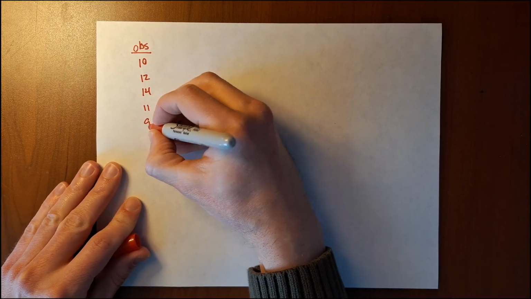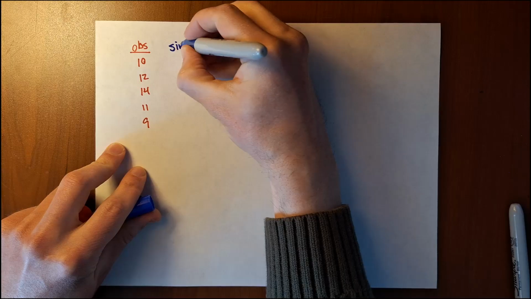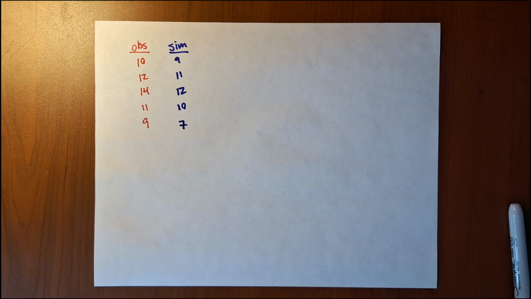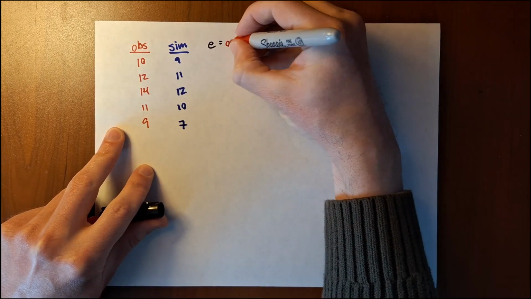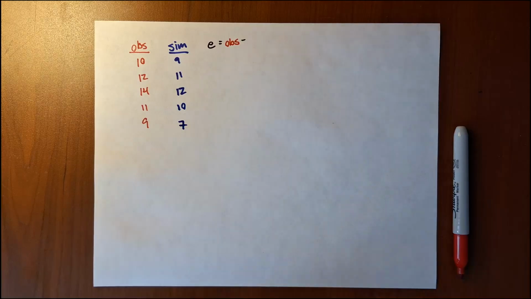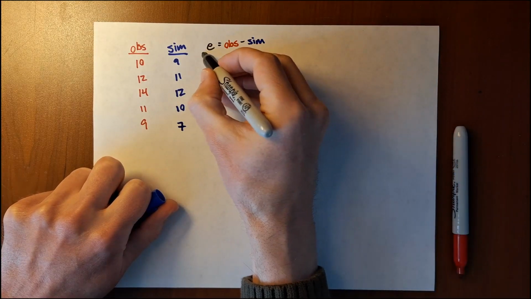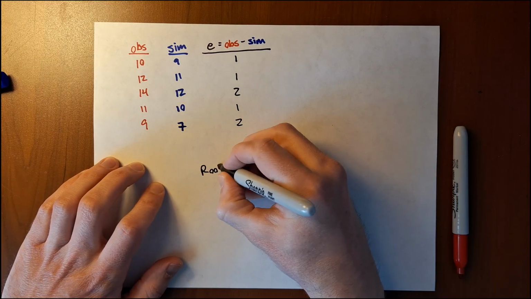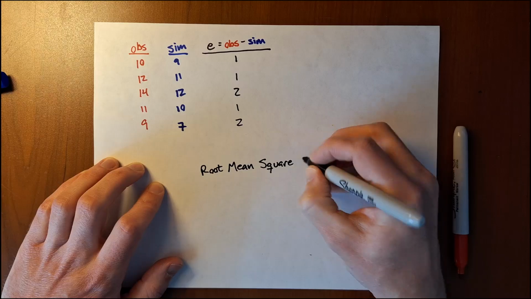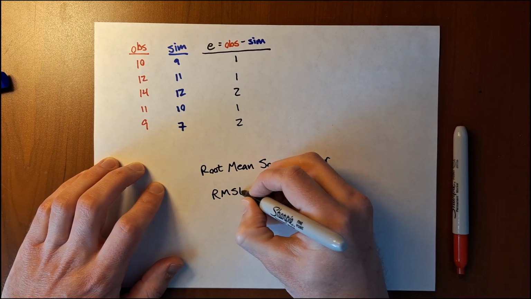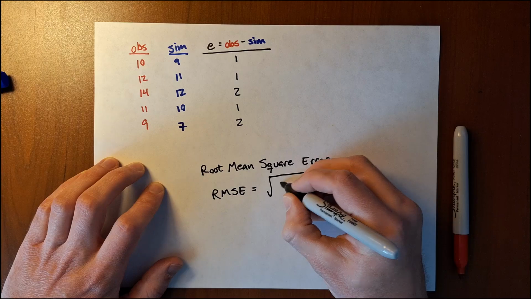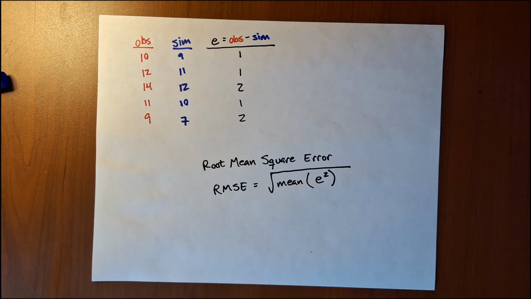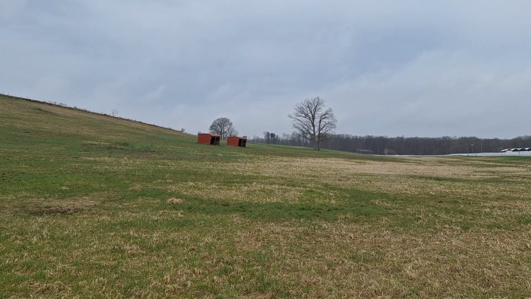For each set of model parameter values, we have a time series of forest growth that we observed, and a time series of forest growth that was simulated by the model. If we calculate the difference between observed and simulated, we get a time series of what we call residuals, or how much the model missed by each time step. If we square the residuals, average the squared values, then take the square root of the average, that's the root mean square error. Root mean square error is just a measure of how wrong the model was on average. And with this information, we can objectively compare two model simulations and say which was better.